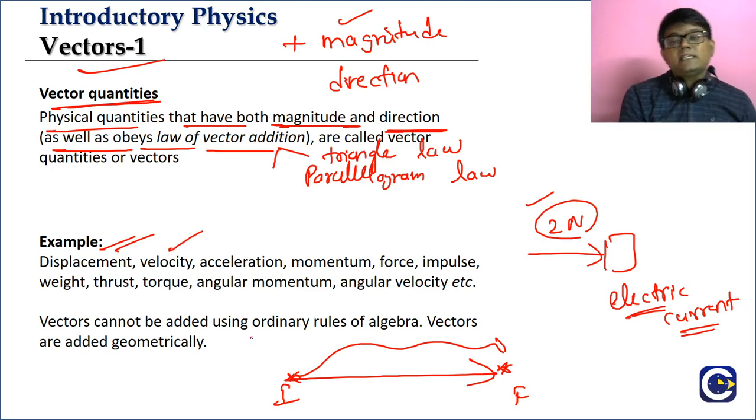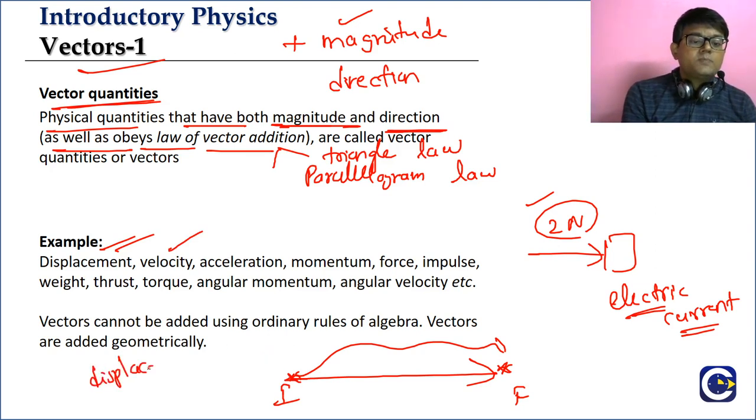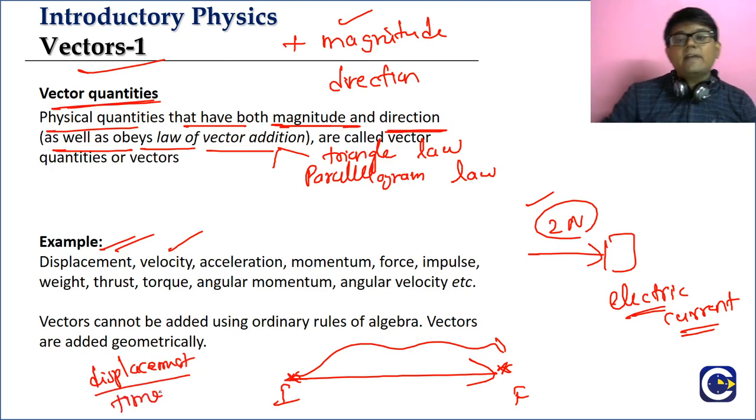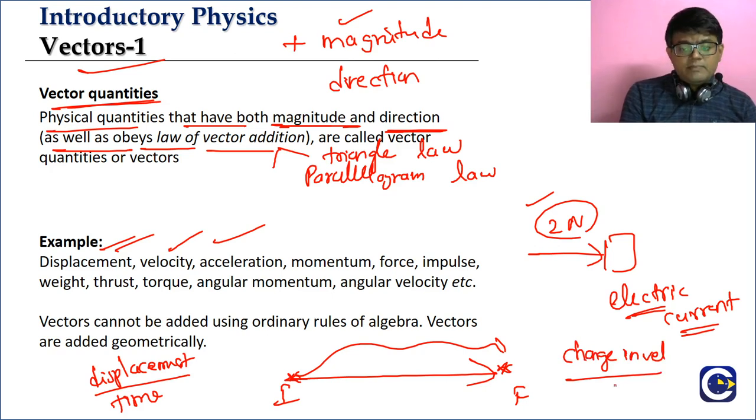And similarly, velocity. What is velocity? Displacement by time. Speed is distance by time, so velocity is displacement by time. So velocity also will be a vector. And similarly, acceleration. What is acceleration? Change in velocity. We will learn about them in the kinematics chapter anyway. So acceleration is change in velocity by time taken.